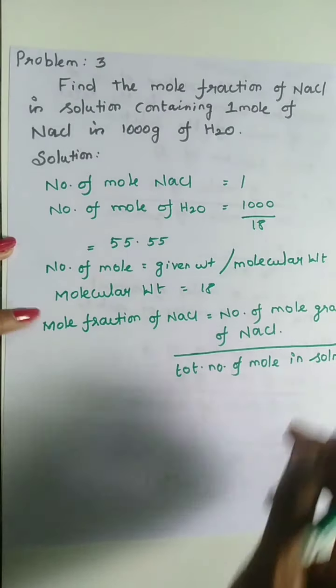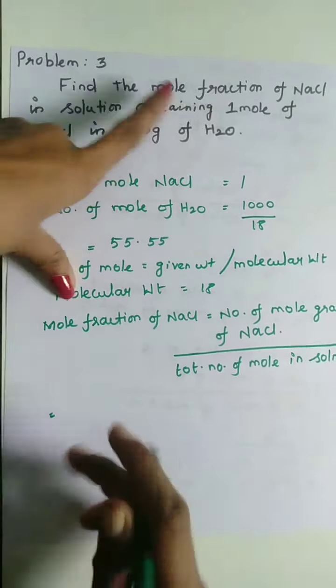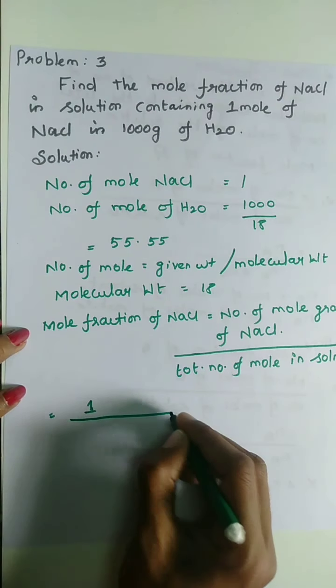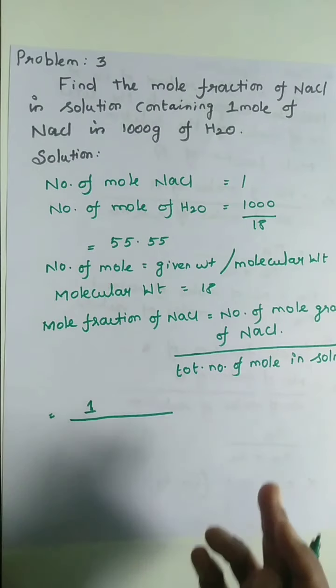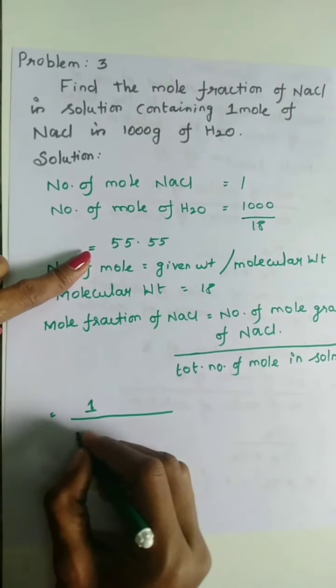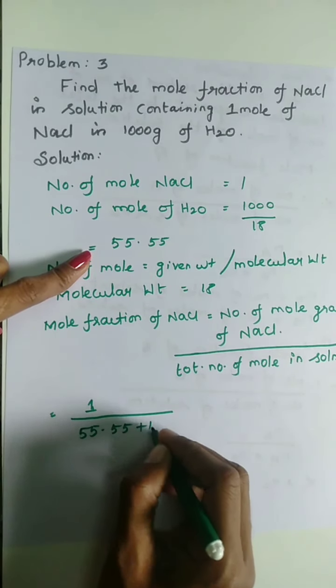I have written it very short. So number of moles of NaCl is 1 only, and the total number of moles in solution is 55.5 plus 1.